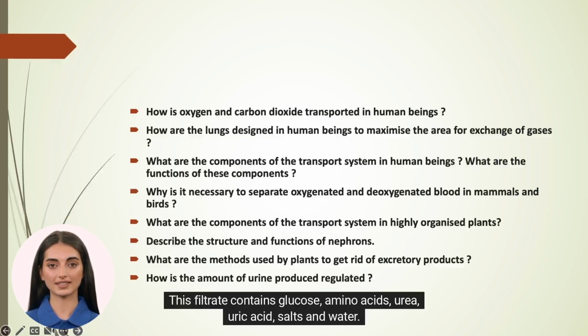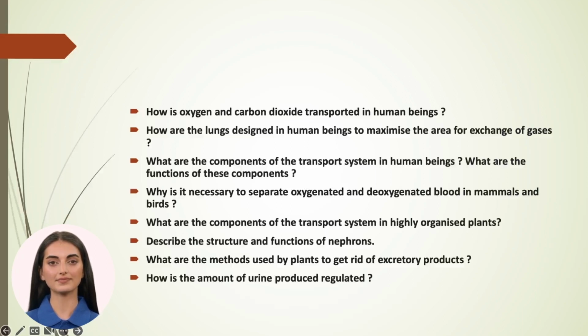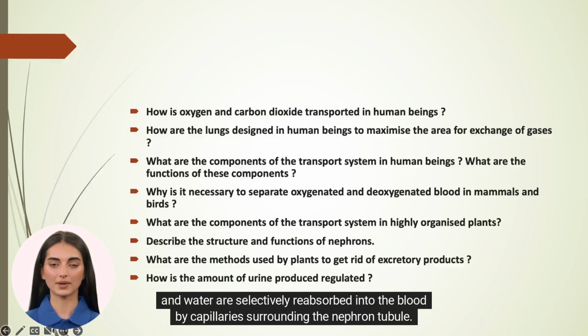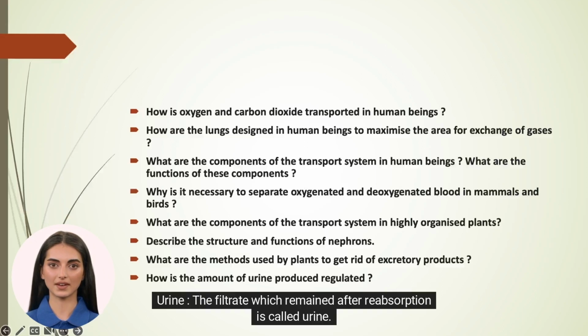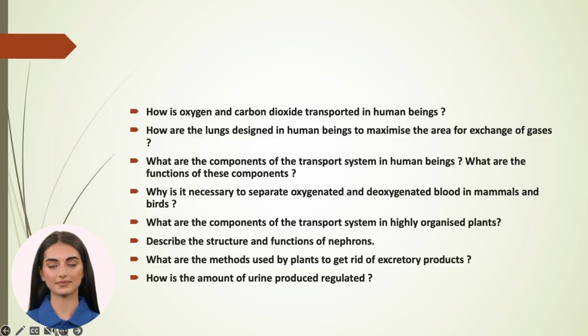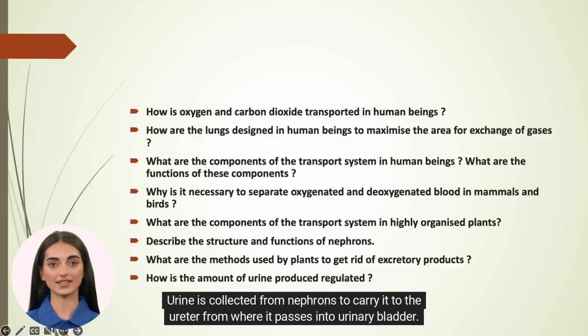This filtrate contains glucose, amino acids, urea, uric acid, salts, and water. Reabsorption. As the filtrate flows along the tubule, useful substances such as glucose, amino acids, salts, and water are selectively reabsorbed into the blood by capillaries surrounding the nephron tubule. Urine. The filtrate which remained after reabsorption is called urine. Urine contains dissolved nitrogenous waste like urea and uric acid, excess salts, and water. Urine is collected from nephrons to carry it to the ureter, from where it passes into urinary bladder.